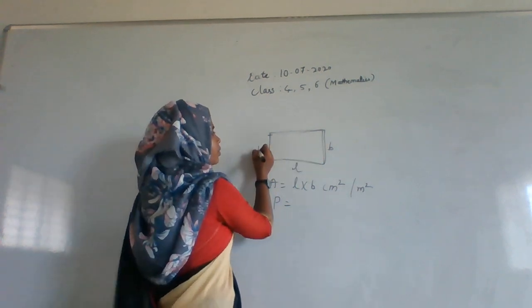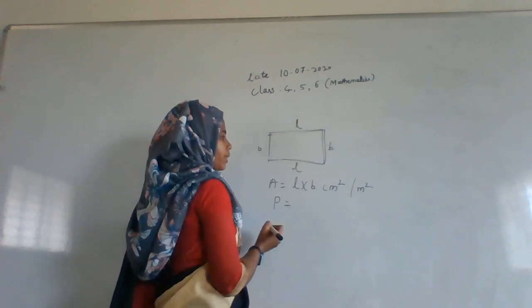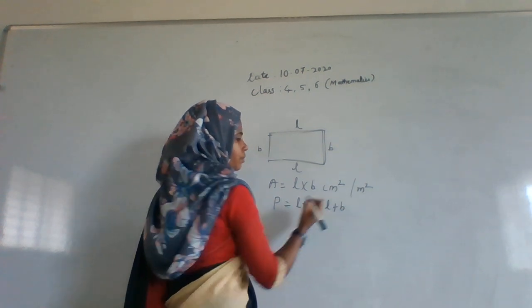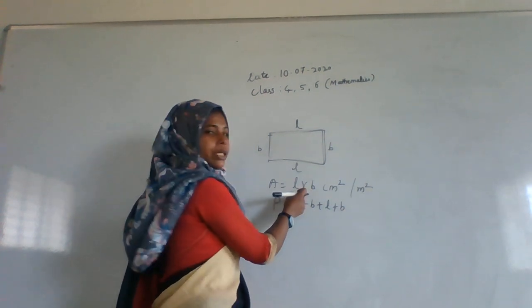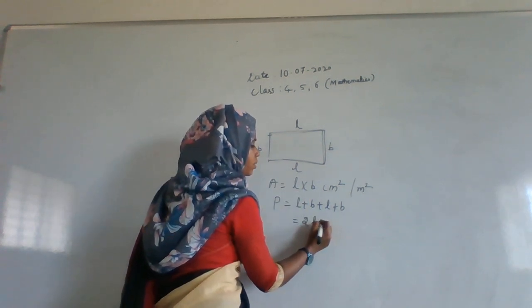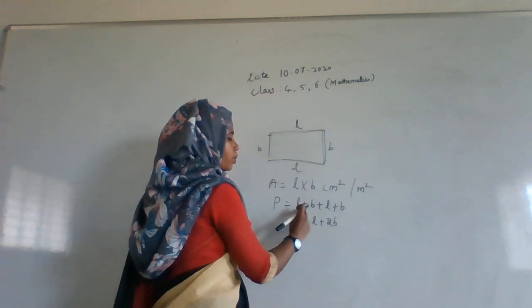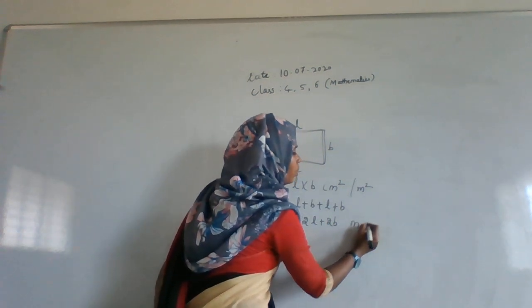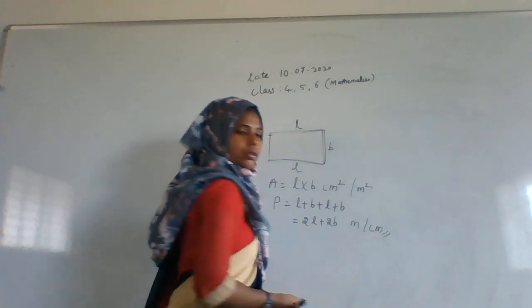Here also breadth will be there, length will be there, that is L plus B. We are adding here, we are multiplying there. It is a product and it is a sum. And here it will be 2L plus 2B. Because we are adding all the meters, the unit will be meter or centimeter.